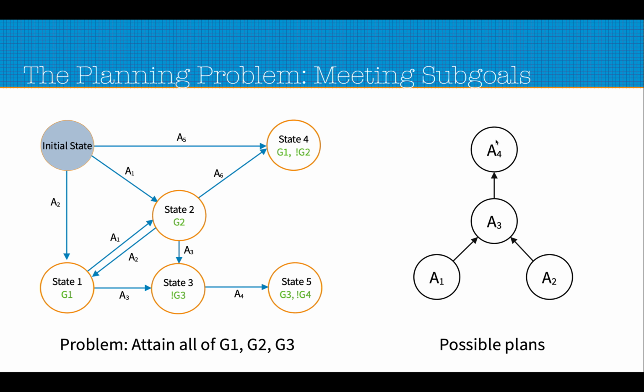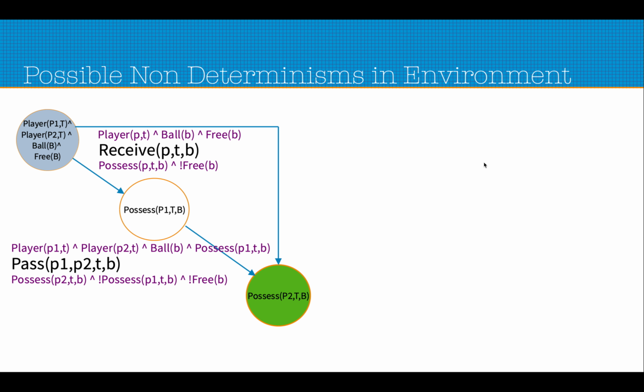So here we see a possible plan for this problem. It is a partial order plan where G1, A1 and A2 can be applied in any order, and after that A3 can be applied and A4 can be applied. So in this example, we now try to investigate what are the deterministic choices we made and what are the possible non-deterministic choices we can make to make the plan more robust or more realistic.